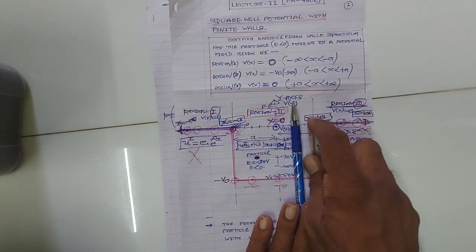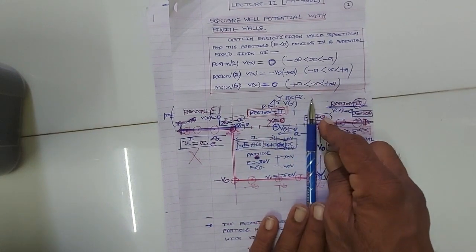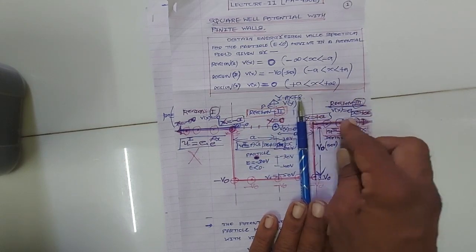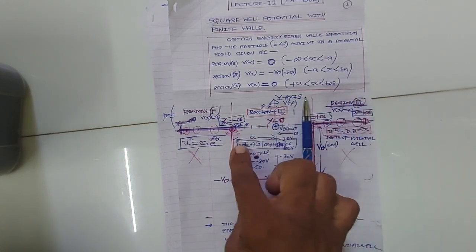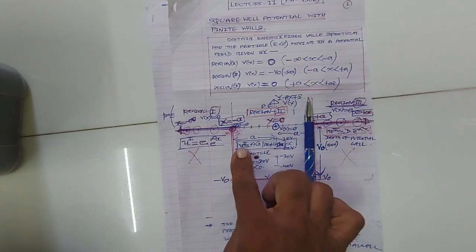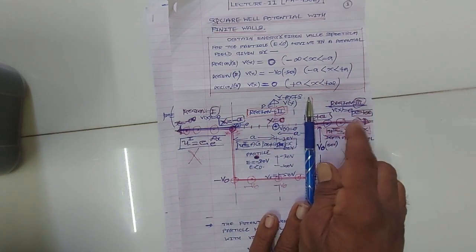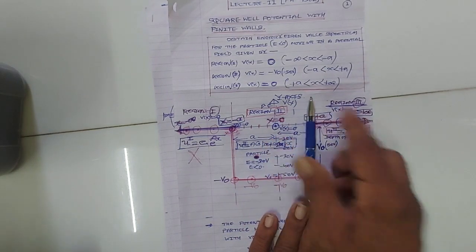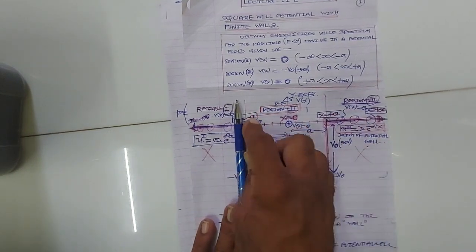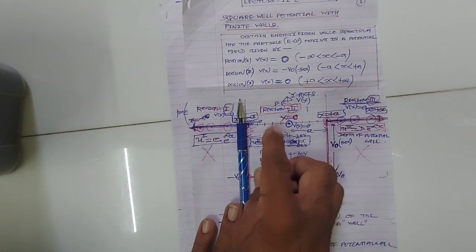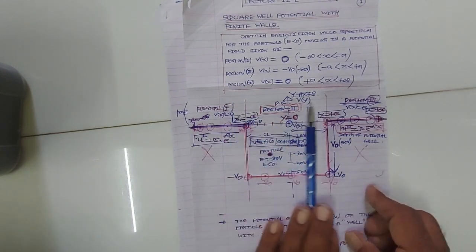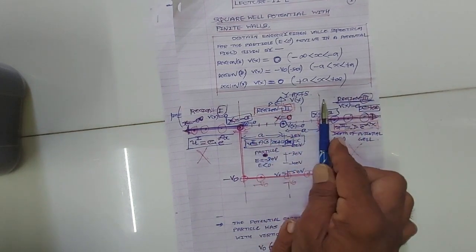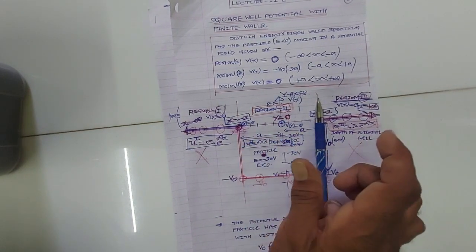Similarly, at the point x equal to plus a, region 2 and region 3 meet. So u2 is equal to u3 and du2 by dx is equal to du3 by dx at the point x equal to plus a. These are two more conditions. So at x equal to minus a, regions 1 and 2 meet, so u1 equals u2 and du1 by dx equals du2 by dx. At x equal to plus a, regions 2 and 3 meet, so u2 equals u3 and du2 by dx equals du3 by dx.